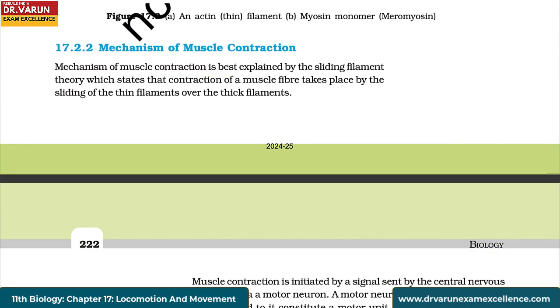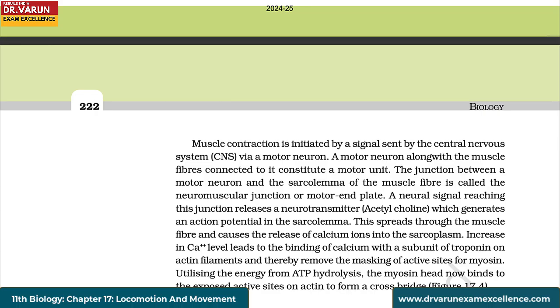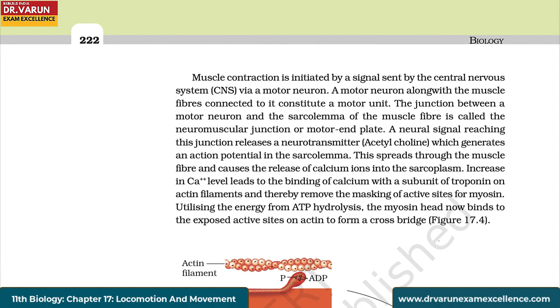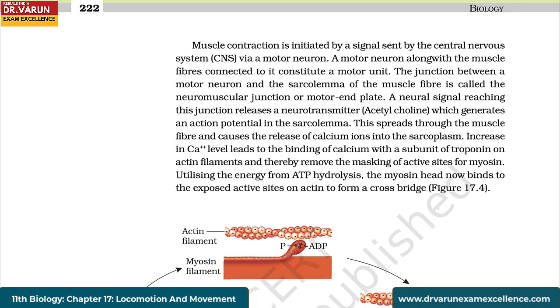Mechanism of muscle contraction. Mechanism of muscle contraction is best explained by the sliding filament theory, which states that contraction of a muscle fiber takes place by the sliding of the thin filaments over the thick filaments. Muscle contraction is initiated by a signal sent by the central nervous system via a motor neuron. A motor neuron along with the muscle fibers connected to it constitute a motor unit. The junction between a motor neuron and the sarcolemma of the muscle fiber is called the neuromuscular junction or motor end plate.